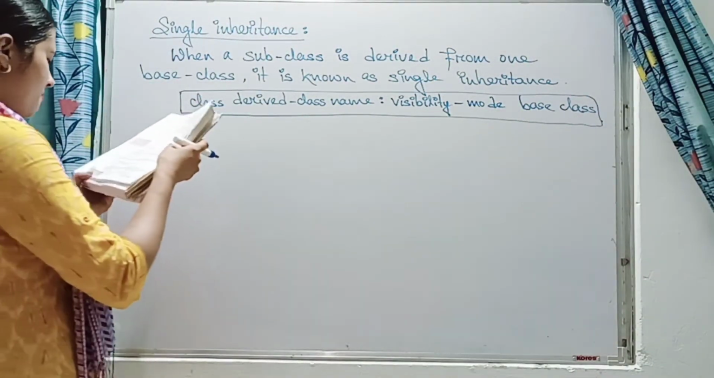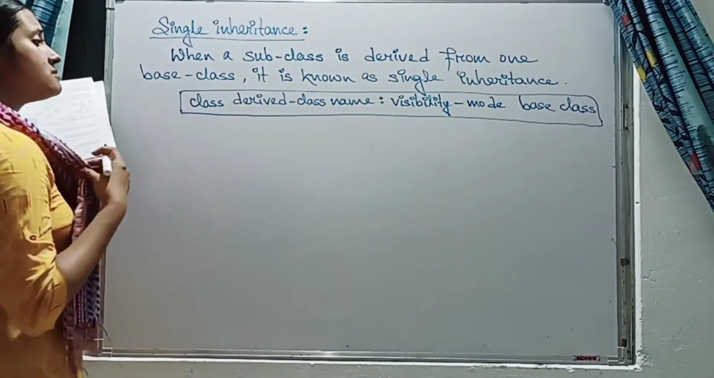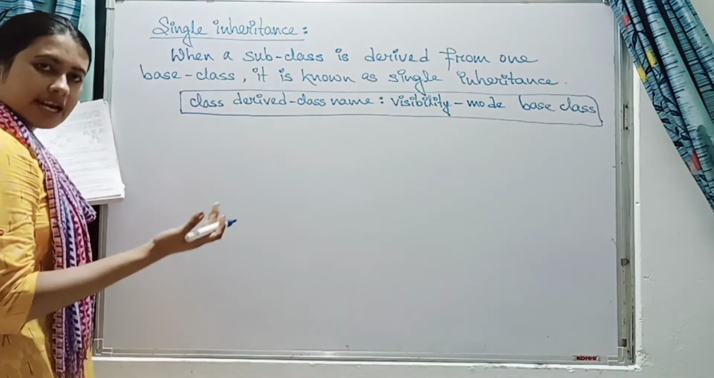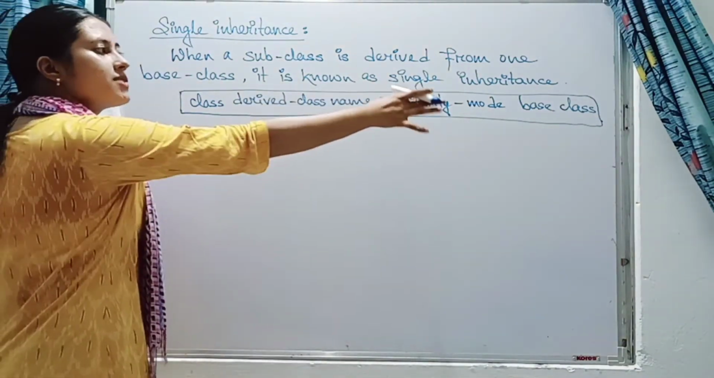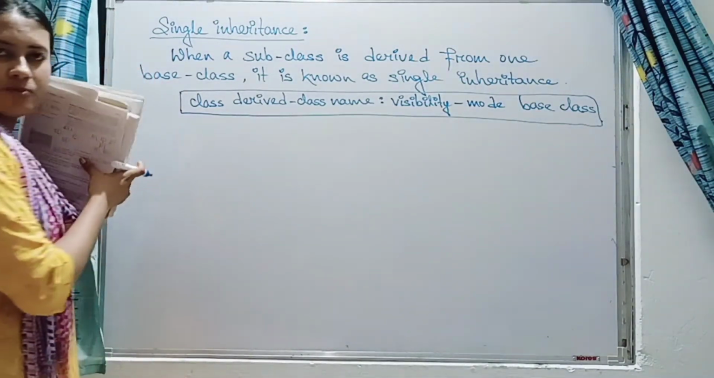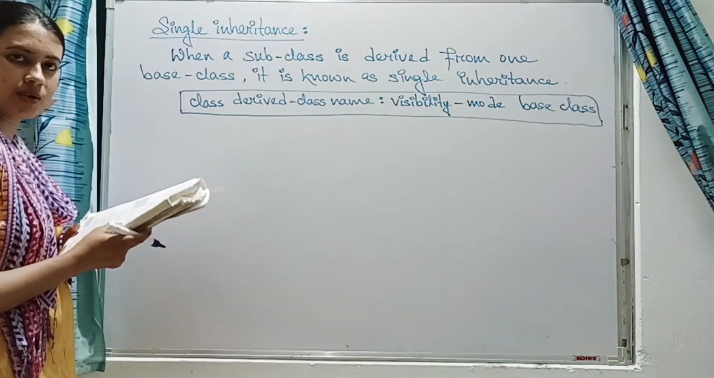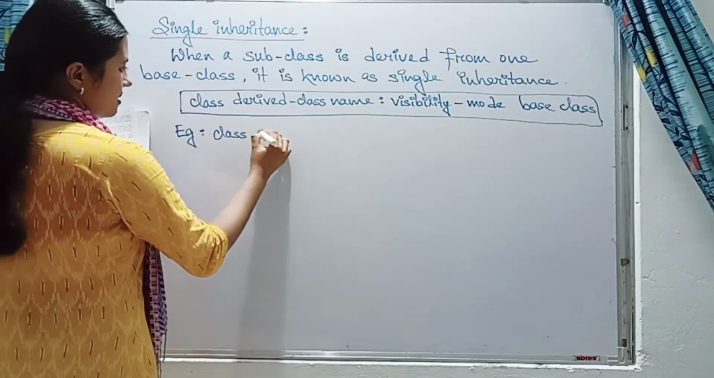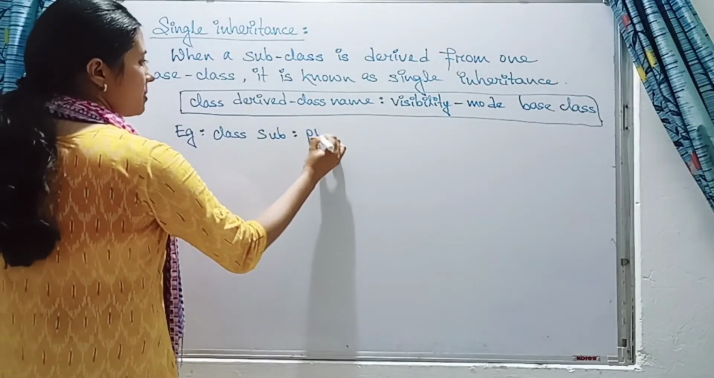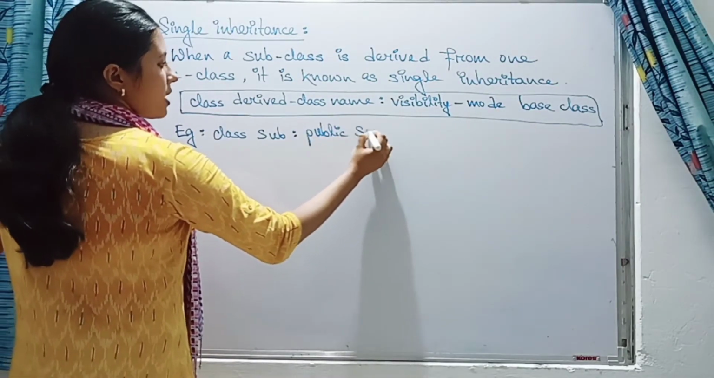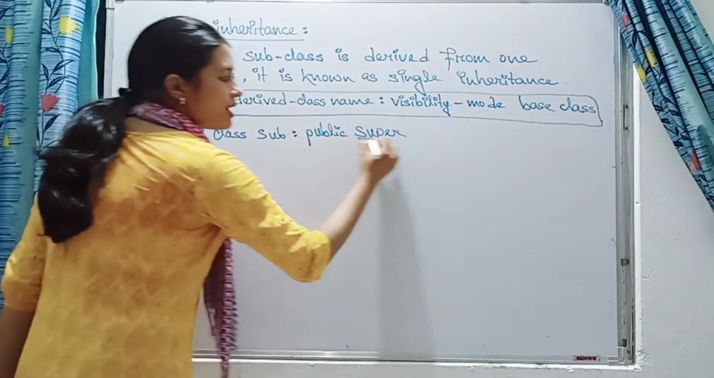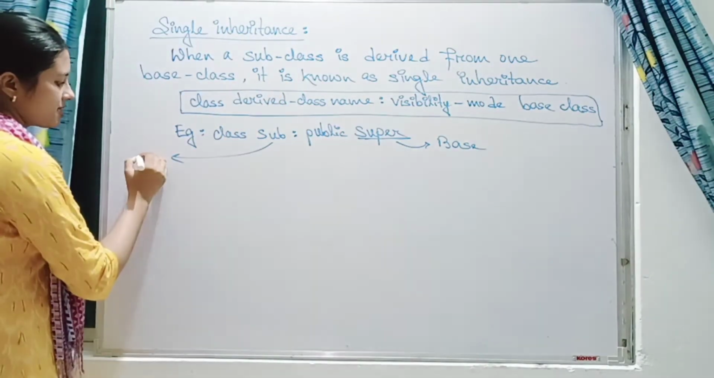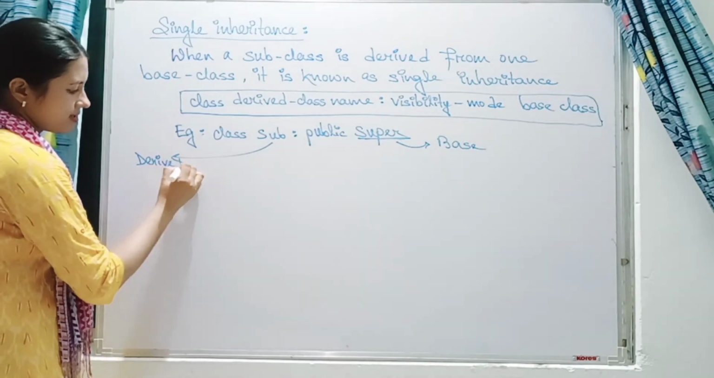In our code, always remember that whenever we are writing inheritance, we are giving a derived class and a base class, we have to specify a visibility mode, either public or private or protected. Okay. So let us take an example like this. If we write class sub public super. Okay. So this super is the base class. And this sub is our derived class. Remember, okay?